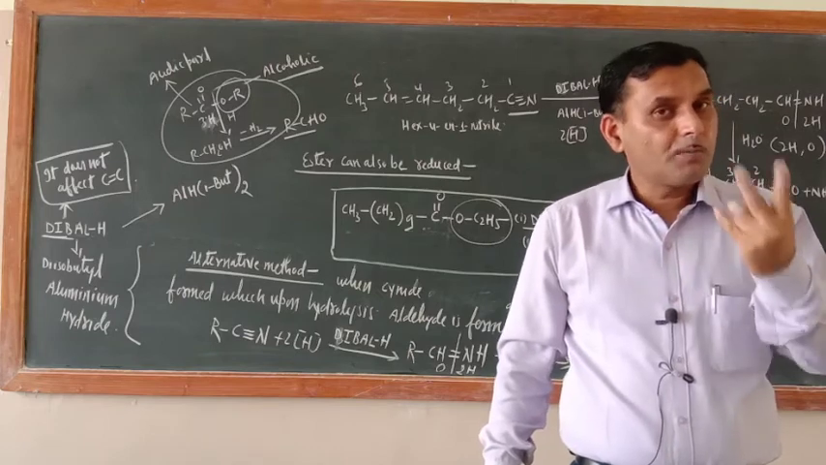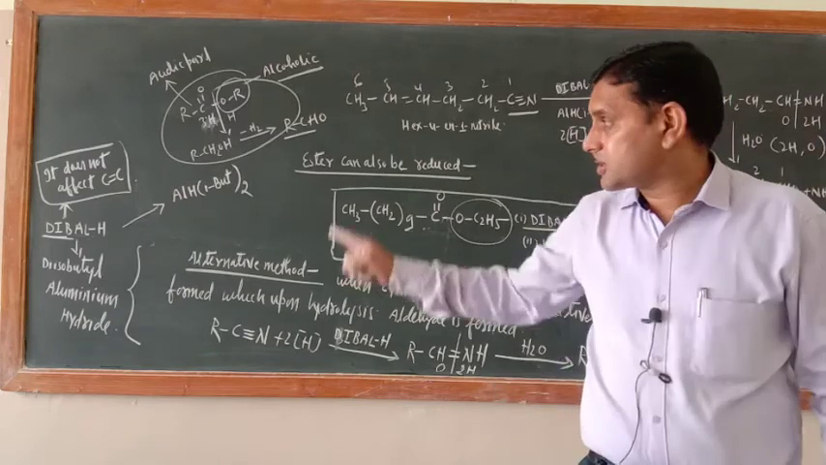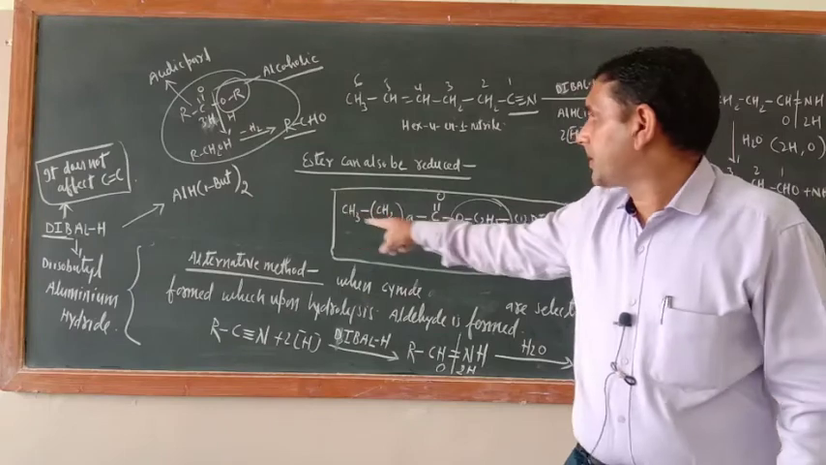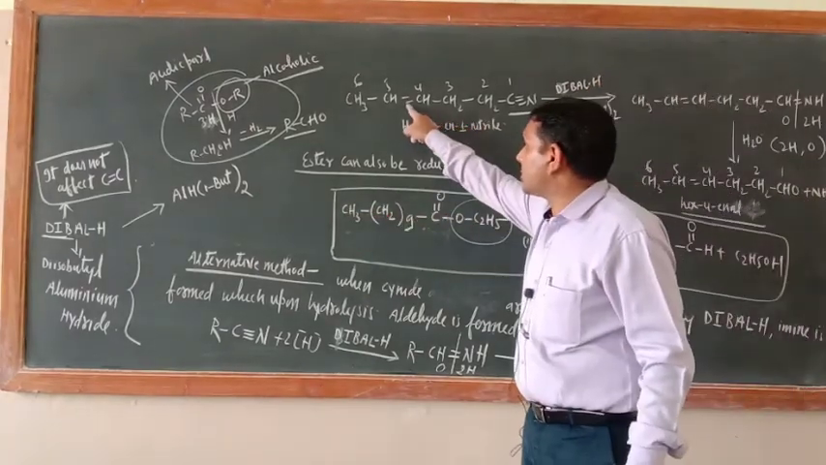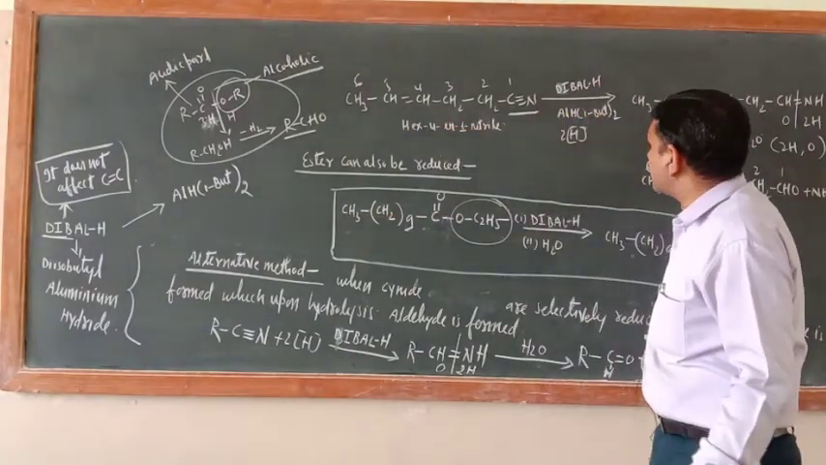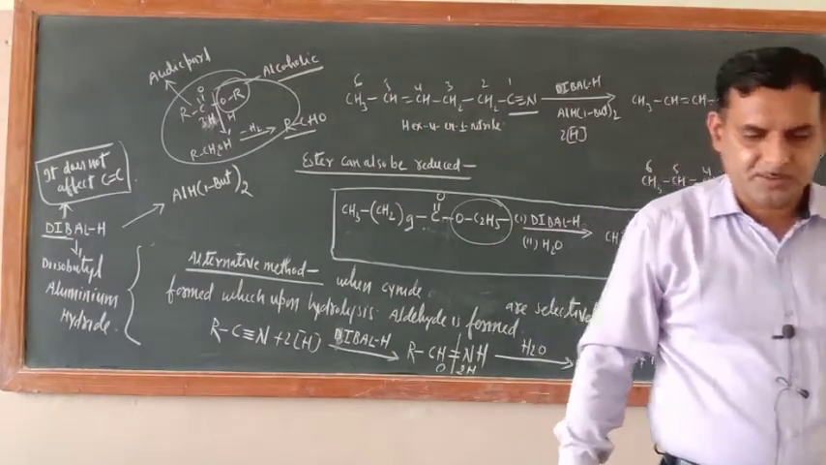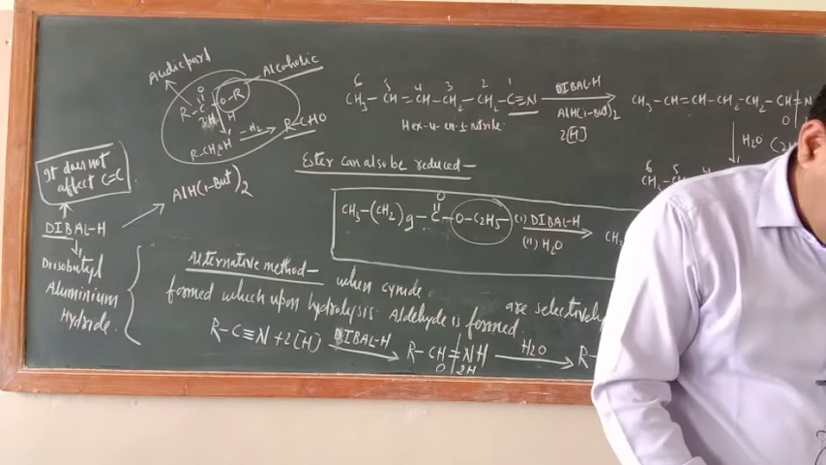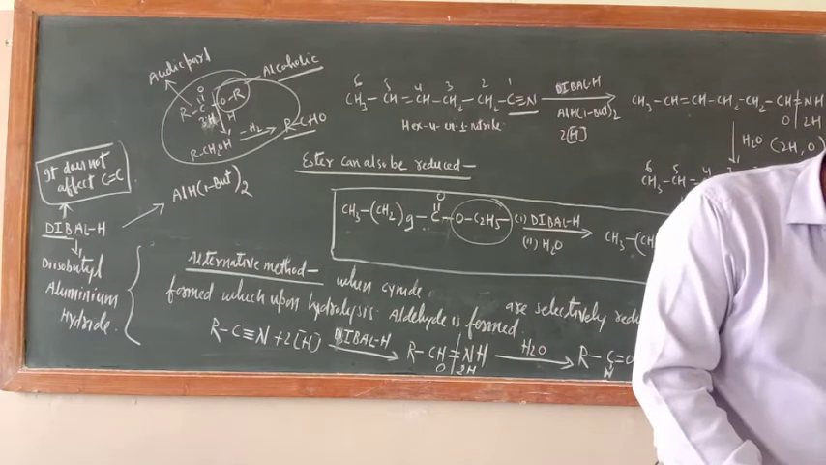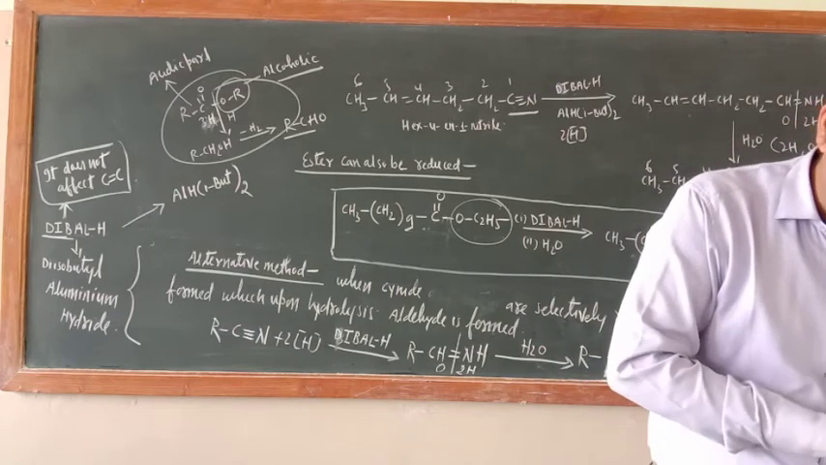Okay. One more important thing is there. This is a selective catalyst. It does not affect the carbon-carbon double bond. Just see here, carbon-carbon double bond is still present here. It is not reducing carbon-carbon double bond. Remember this one. Okay. Is there any problem? I don't think any problem is there. Okay. So thank you.